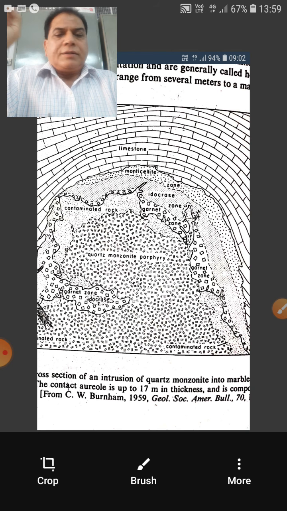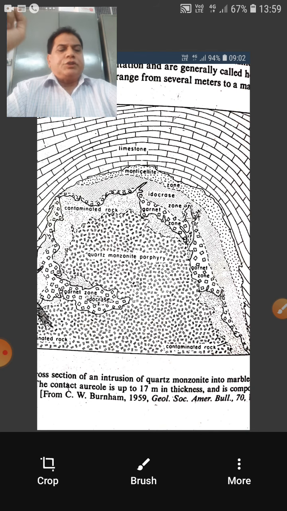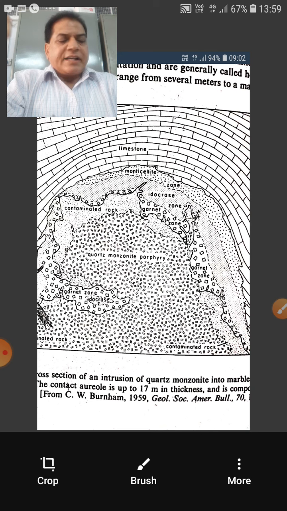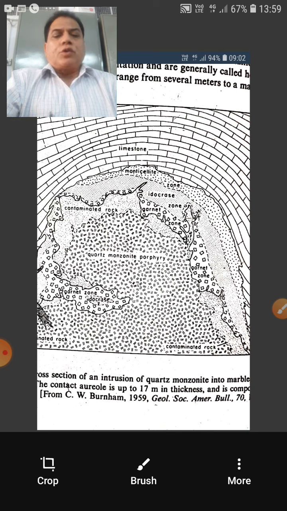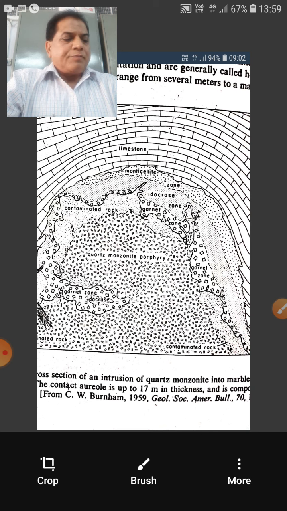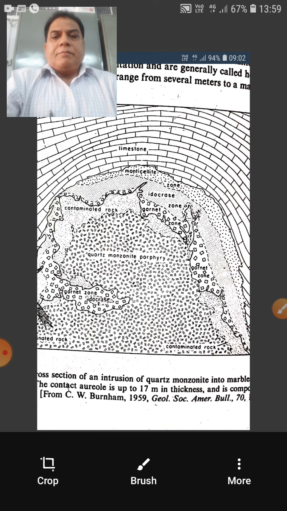Now, depending upon the rock composition, the protolith composition, if pelitic rocks are there, they are characterized by the mineral assemblage of quartz, albite, epidote, muscovite, chlorite, biotite. So such minerals will form from the pelitic rocks. Similarly, if the host rock or protolith was quartz feldspathic, the characteristic mineral assemblage that will develop due to this metamorphism will be microcline, quartz, muscovite, albite, biotite.